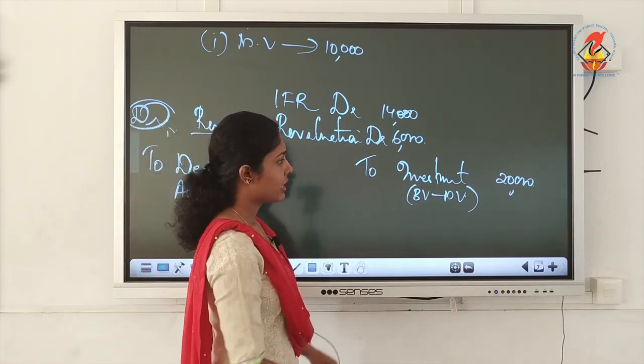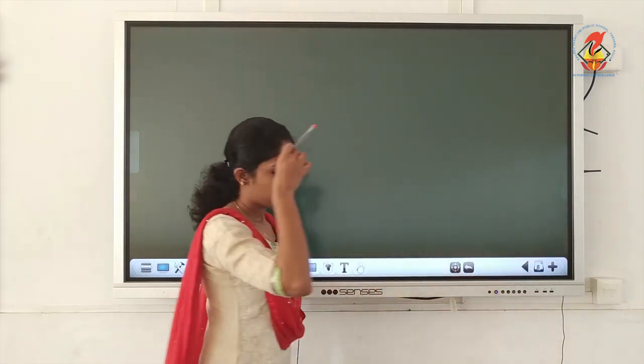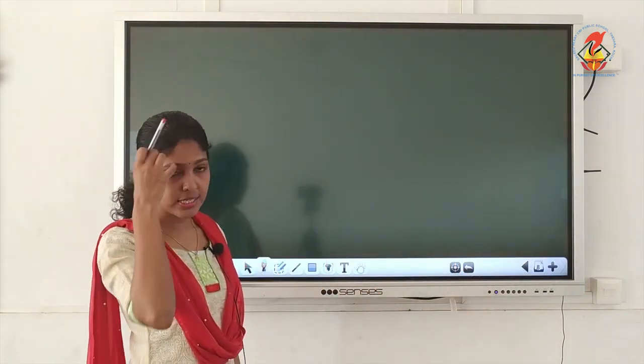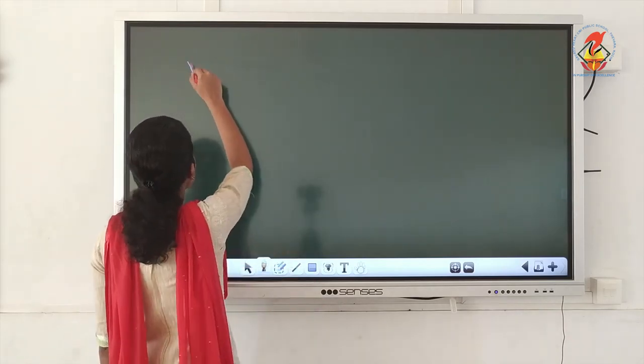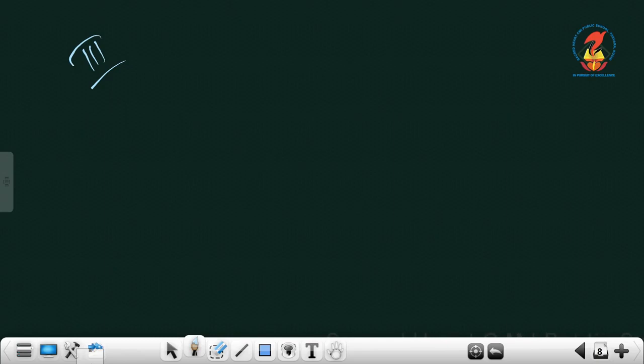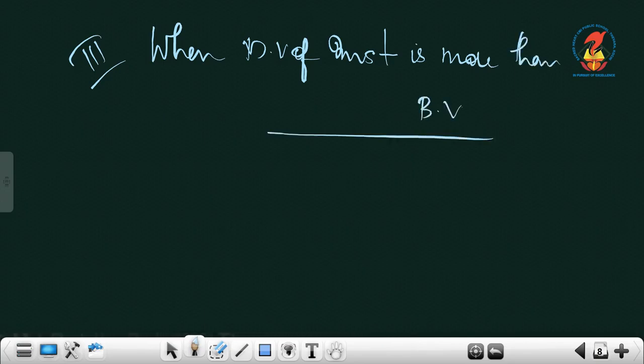So these are the different cases. Then the last case, the third one, I mean it's not the subhead, it's the main head. Third case, when market value is more than book value. When market value of investment is more than book value.